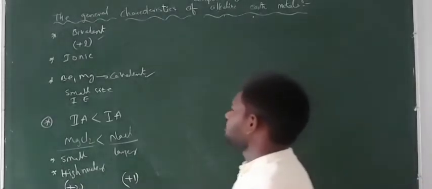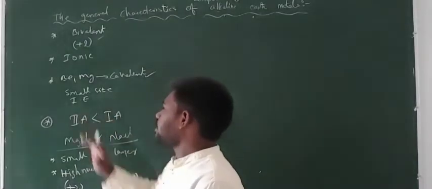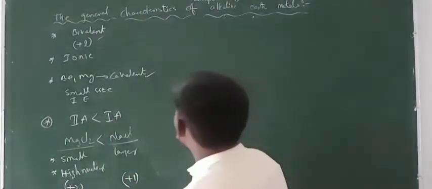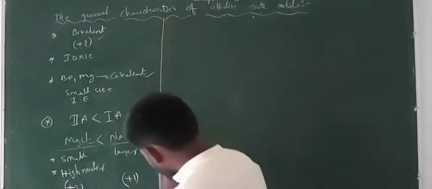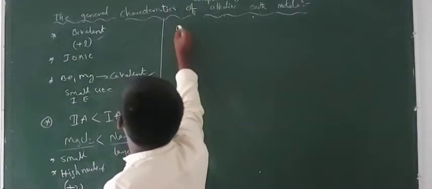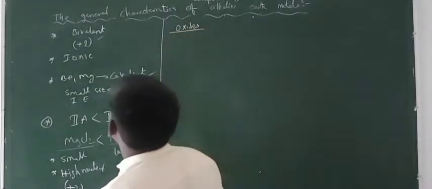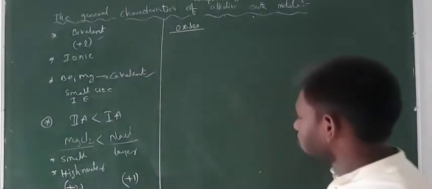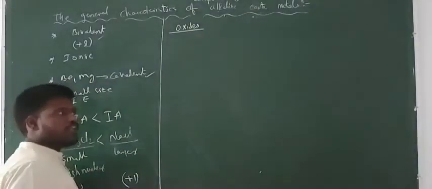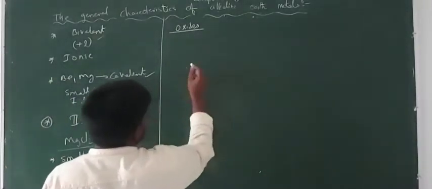However, the compounds related to the first A group are more covalent than the compounds related to the second A group elements. So now let me start with the oxides of the second A group elements. Oxides of the alkaline earth metals you can obtain in various ways. Let us see some of the ways to obtain them.